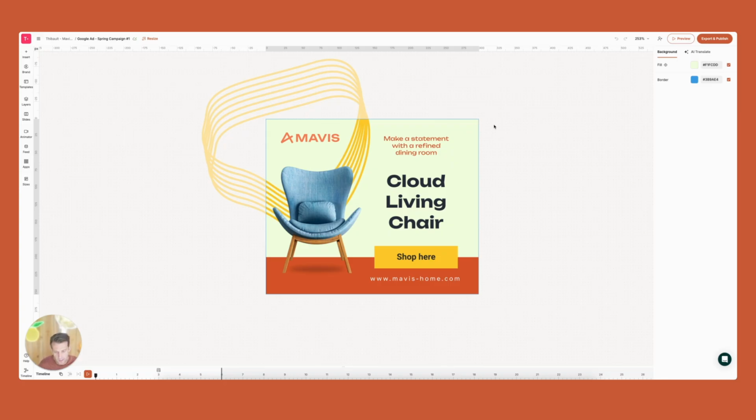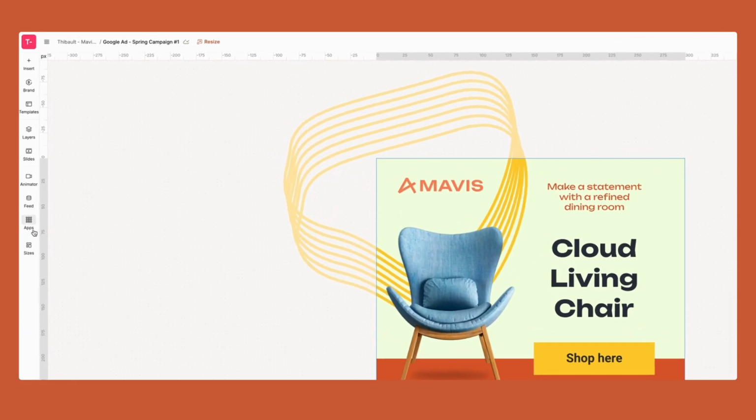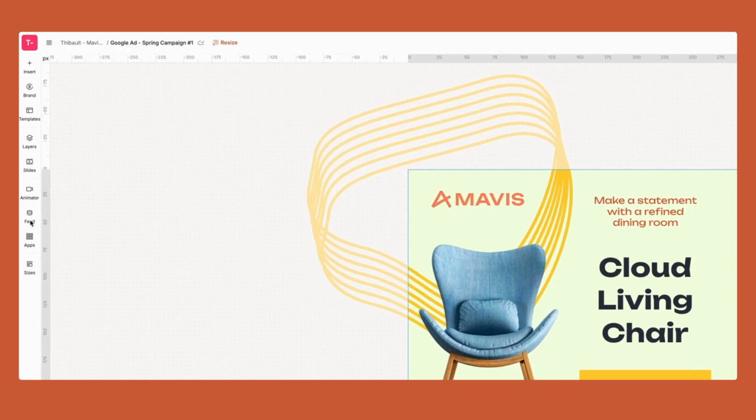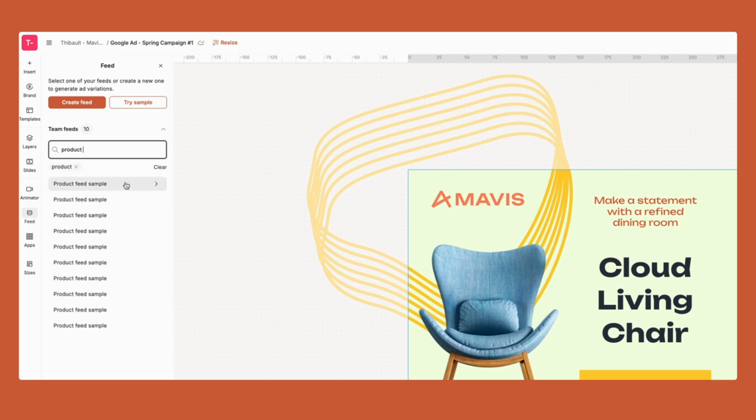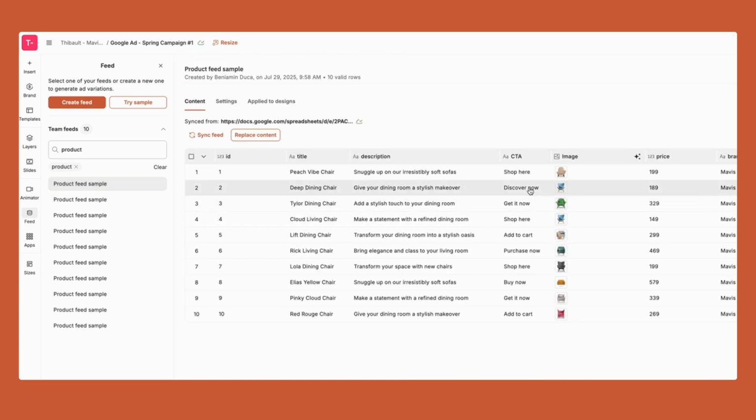One of the things that's really powerful with the brief is that you can generate variations. To do that, you can use the feature called feed. And if I click on the feed, I can select a product, I can select a feed. Here I have created some feeds as examples. And if I click on this one, what I can see is I have connected the feed feature to a spreadsheet.